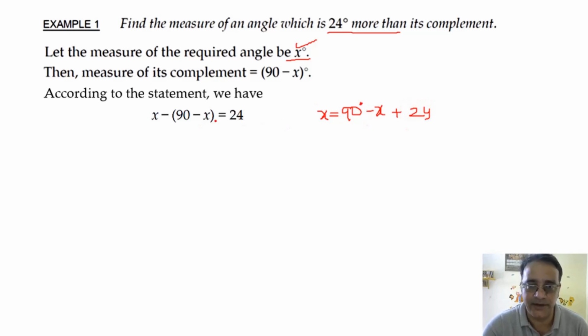Okay, now if you write in this way then you will get 2x is equal to 114. ये कैसे है देख लो, मैं इसमें समझा रहा हूँ. If you shift this to this side, this will become x plus x, and 90 plus 24 will become 114 degree.